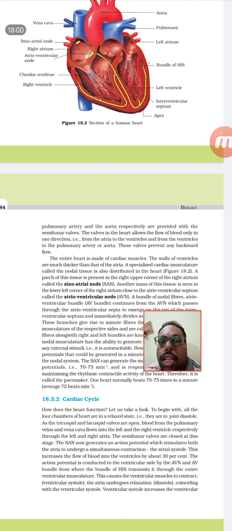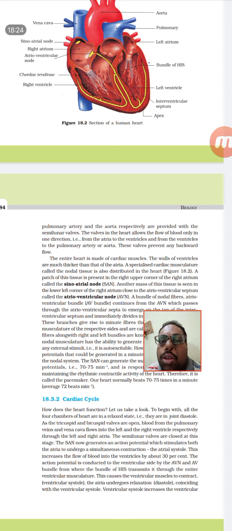There is an area inside the heart known as the SA node, the sinoatrial node. It is considered the pacemaker of the heart, because it is the area from where the electrical signals originate for the pumping of the blood, by which the heart functions.